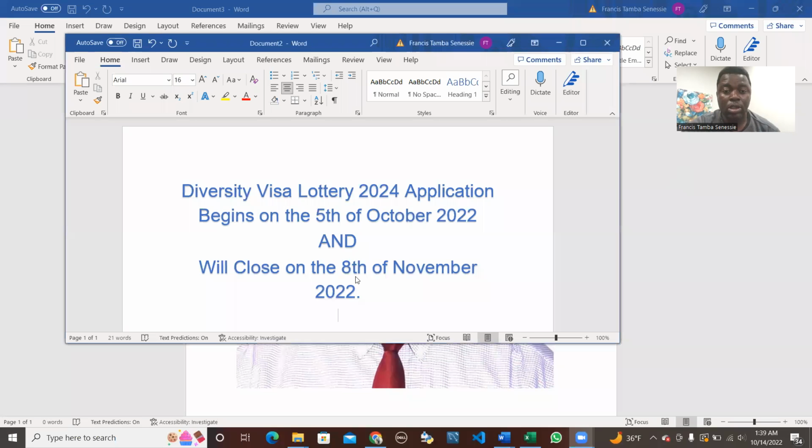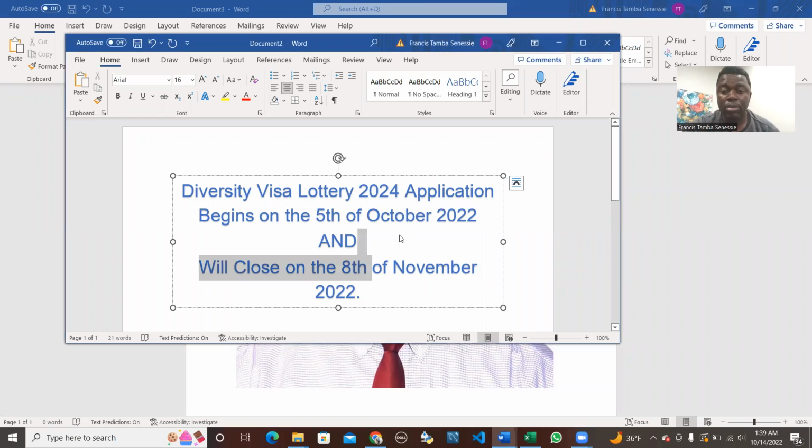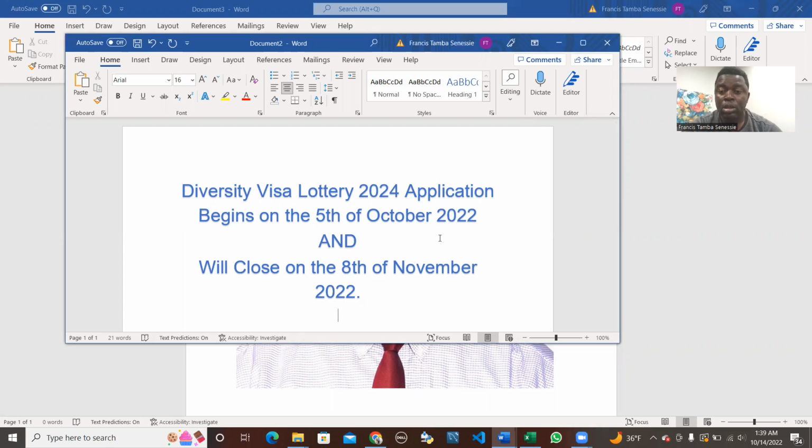So the DV Lottery is a diversity visa lottery program that gives opportunity to other nations or countries of the world to come to the United States, offered by the United States government.